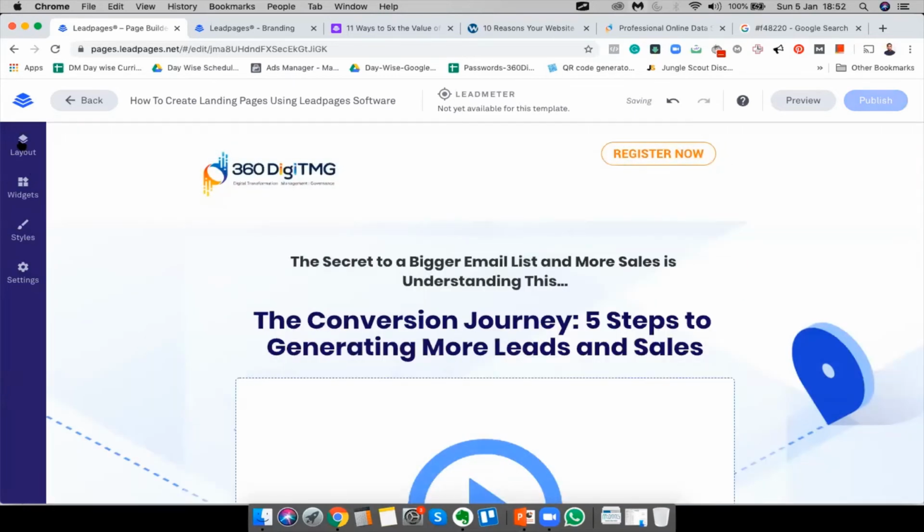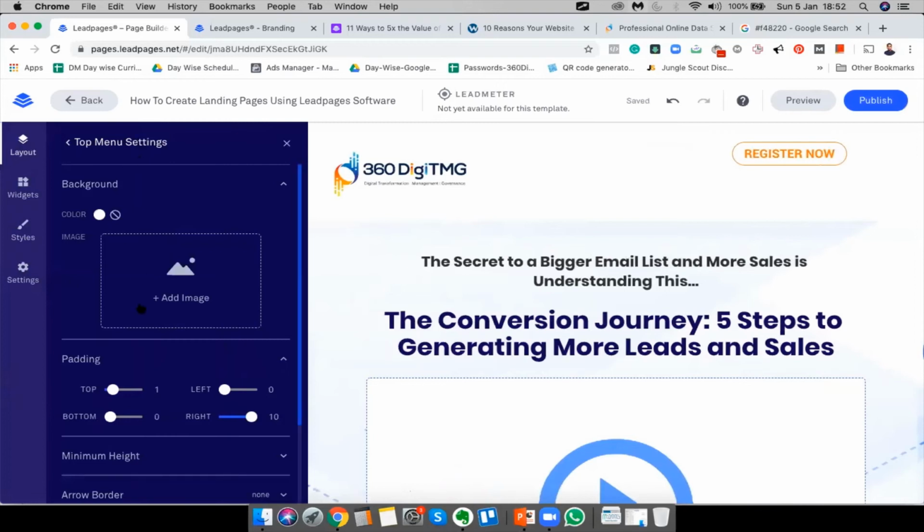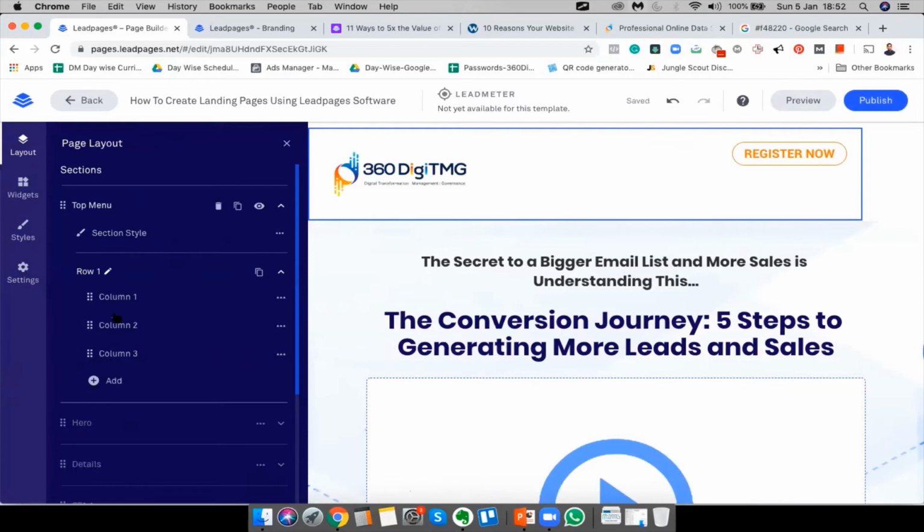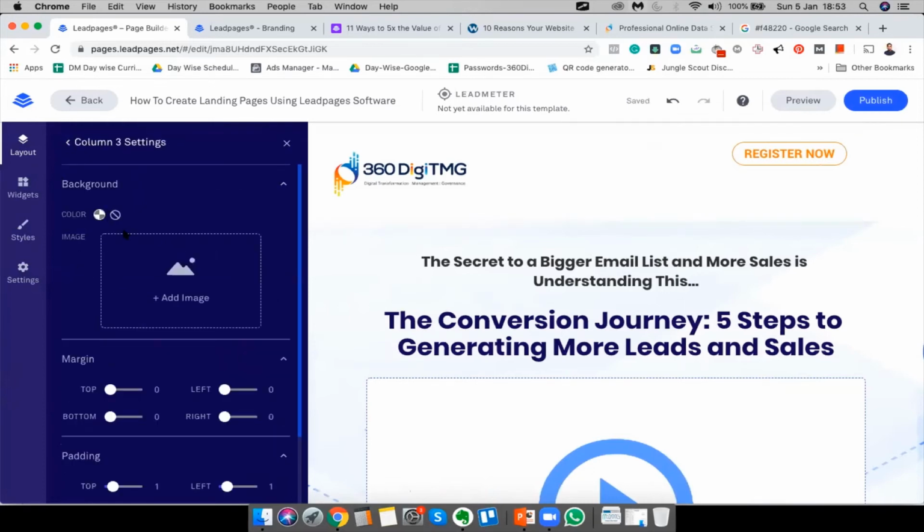It's all right. So I'm gonna go to layout, top menu settings. I'm gonna go back. This row 1, column 3, this is where the image is. This button is. So let's play with the margins. If I put it at 10, no, it's not looking good. Let's say if I put it right, not looking good.